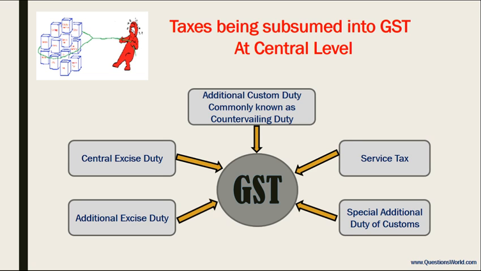Now, the taxes which have been subsumed into GST at central level. The first is additional custom duty, which is commonly known as countervailing duty. Second is service tax. Third is special additional duty of customs. Fourth is central excise duty. Fifth is additional excise duty. These all taxes have been subsumed into GST at central level.